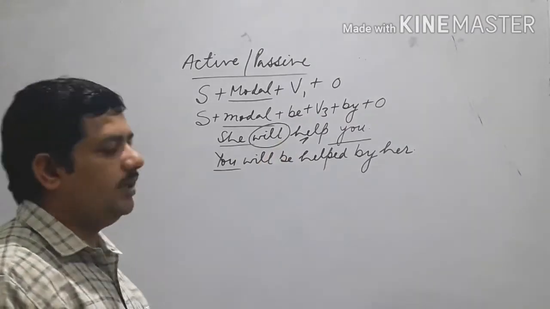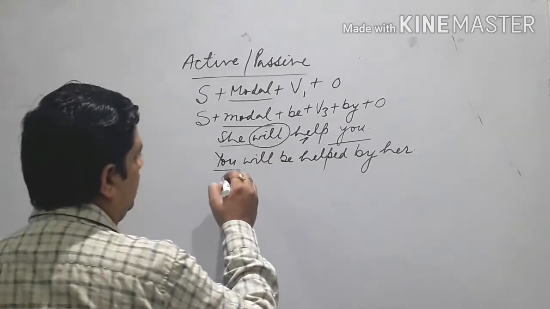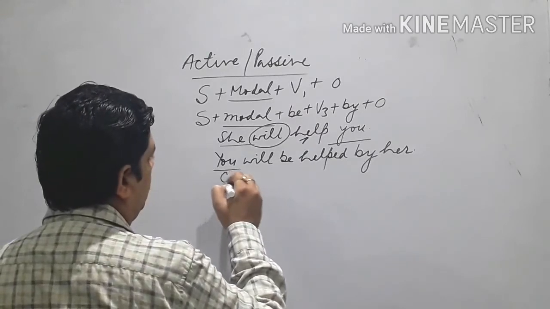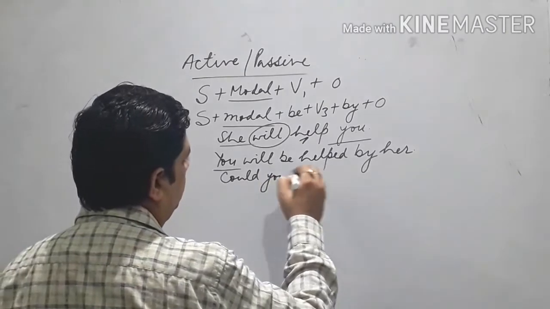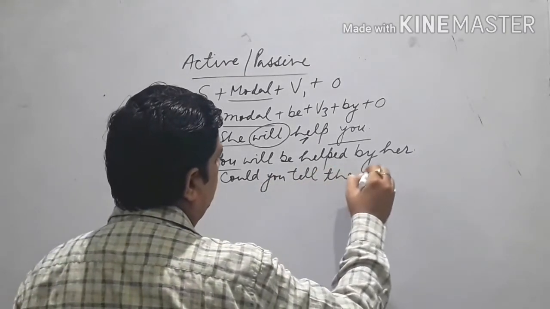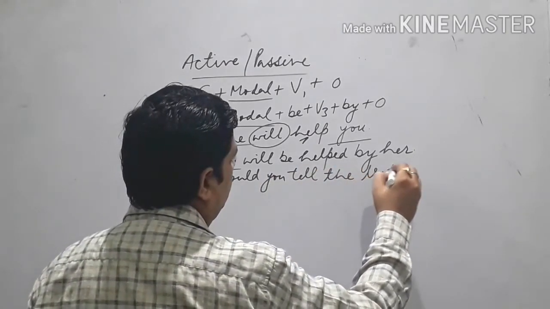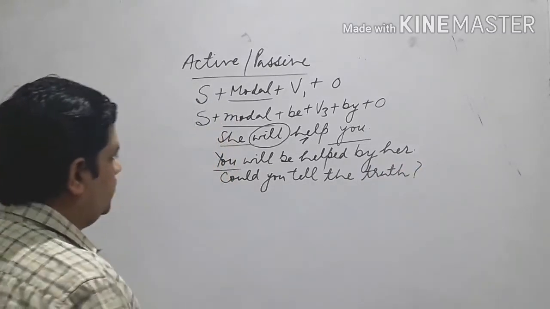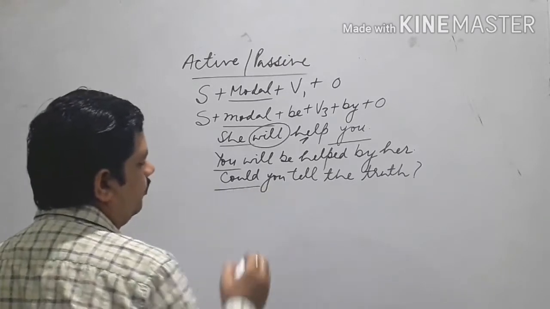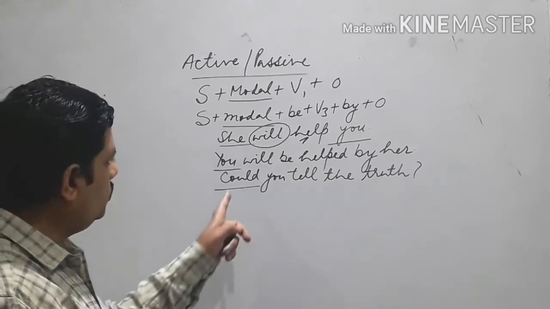But if it is interrogative, we can see like, could you tell the truth? Suppose this is the structure of the sentence. So here we have this modal could.